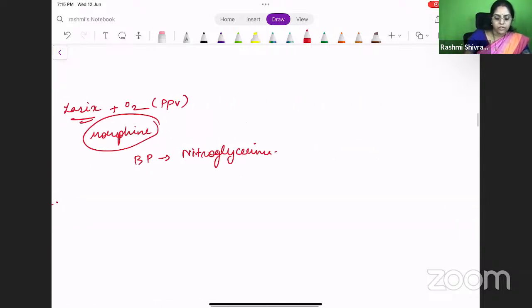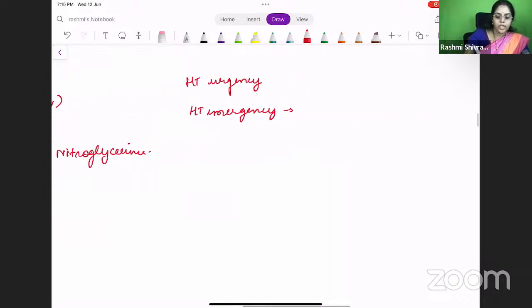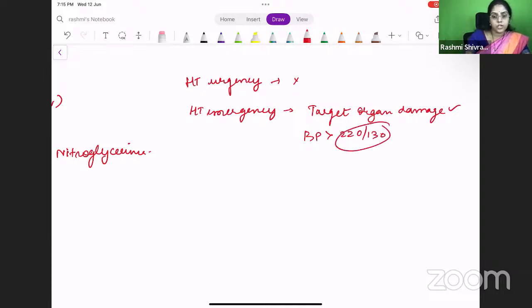So once we come to this point, we shall discuss what is hypertensive urgency and hypertensive emergency. All of you know, in emergency, you have target organ damage, right? In urgency, it will not be there. The BP values they have mentioned are more than 220 by 130, but these are not absolute values. If the patient has a BP of 180 by 100 or 180 by 110 and is coming with a stroke, that does not mean the patient is not having a hypertensive emergency. So we should not go by the critical values alone. It should be based on whether target organ damage is there or not.